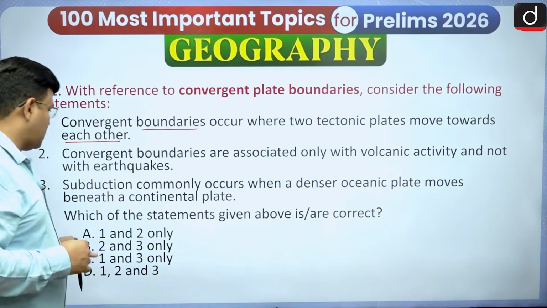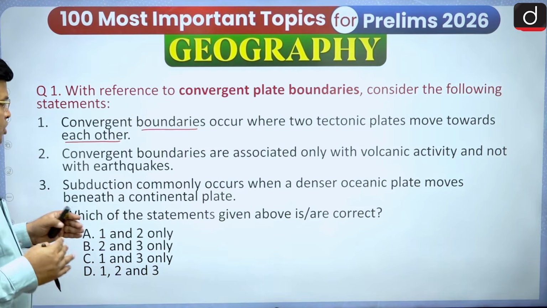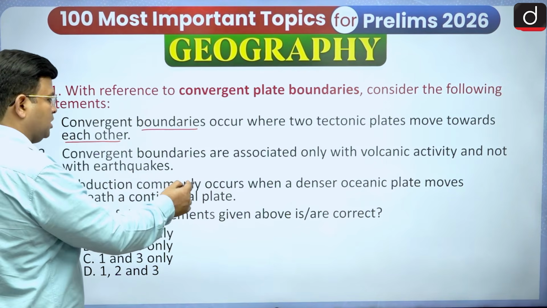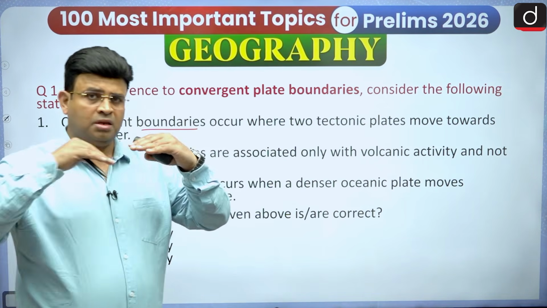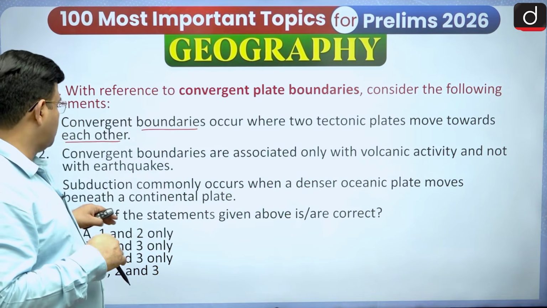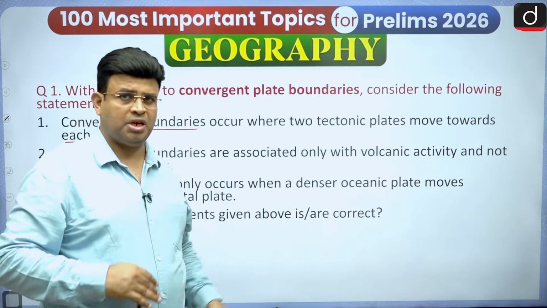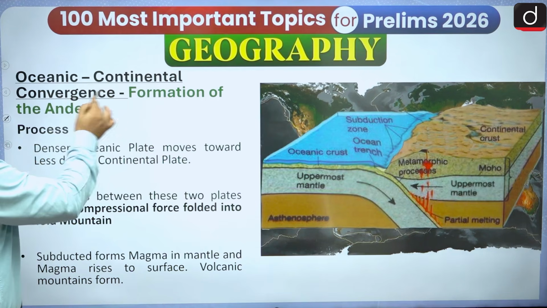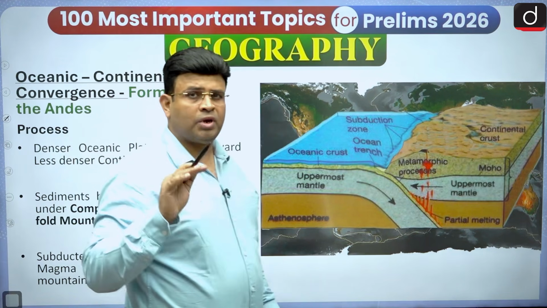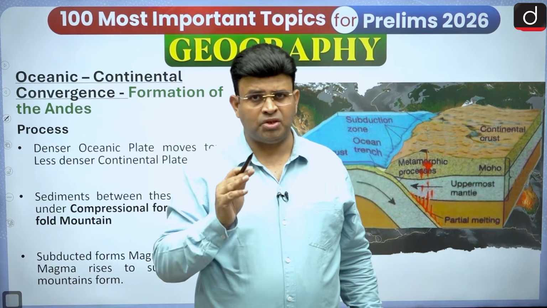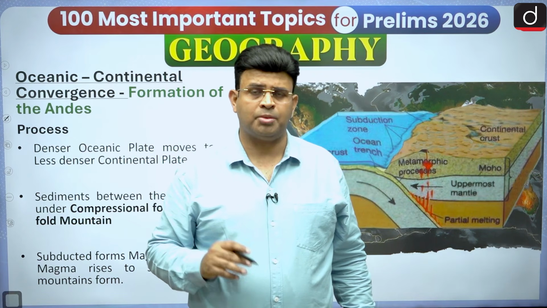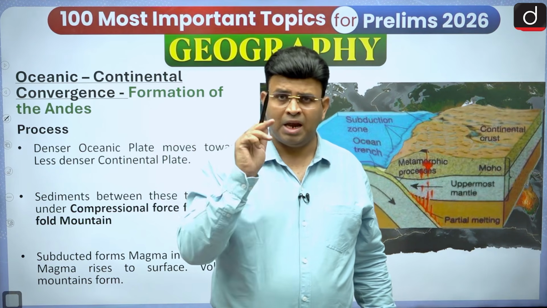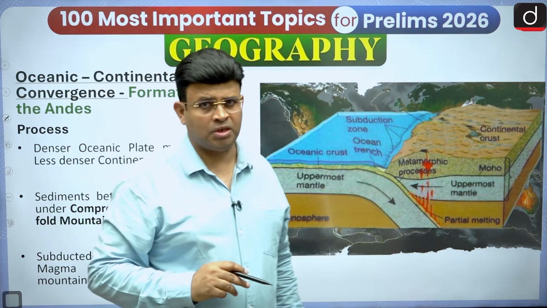And after that, subduction commonly occurs when the denser oceanic plate moves beneath the continental plate. So what I said, that subduction commonly occurs when a denser oceanic plate moves beneath the continental plate. This statement is right or wrong, you have to answer accordingly. Ocean-continental we have to see separately, and for every case I will give some ideas of the basic fundamental concept. Another one will go for oceanic, and then continental. Understood? And Himalaya has been formed by continental convergence.